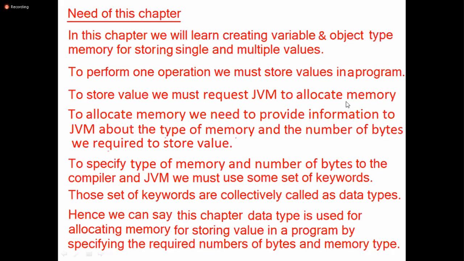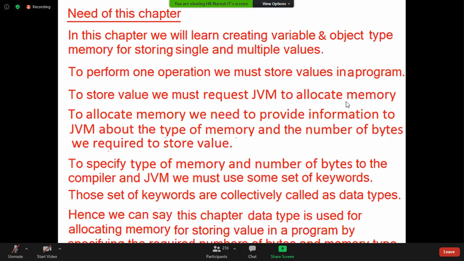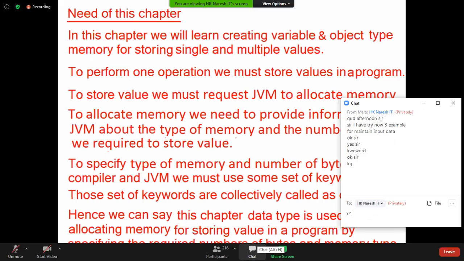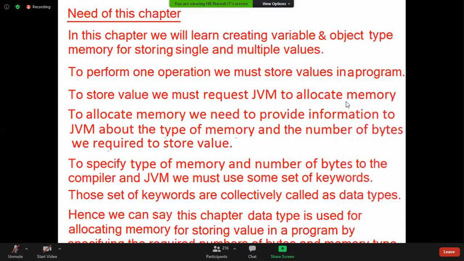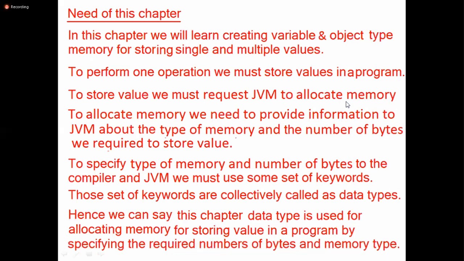Then next, try to answer now. This is the basic idea about the need of this chapter. Can I hope all of you got clarity on why we are learning this chapter? As part of language fundamentals, we learn how to develop a program. To develop a program, we need to perform 4 activities. First activity is what? Storing values. To store value, I must allocate memory. What type of memory? Variable memory and object memory. How can I allocate variable memory and object memory? That we are learning in this chapter called data types. So that's all about the data type story.